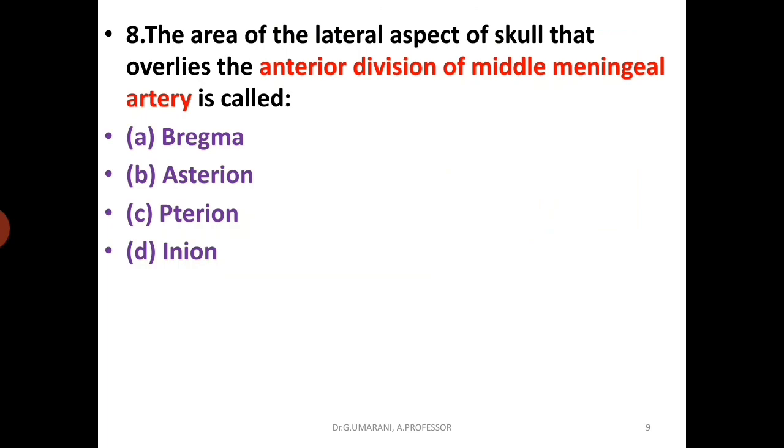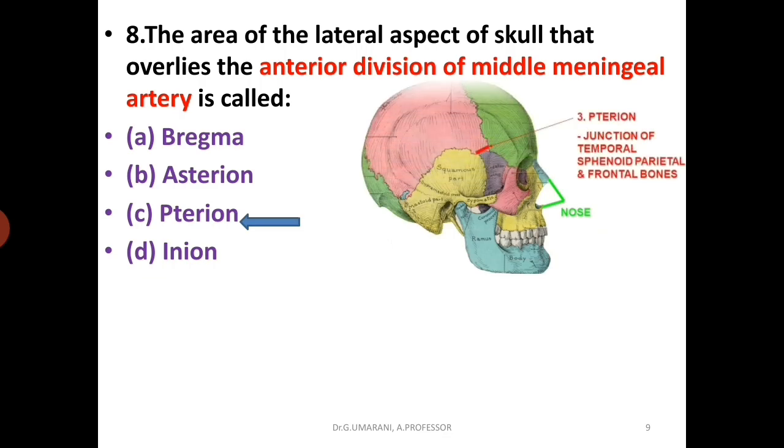The area of the lateral aspect of the skull that overlies the anterior division of the middle meningeal artery is called: bregma, asterion, terion, or inion. The answer is terion. So what is terion? On the lateral side of the skull, it is an H-shaped suture, a junction of the temporal, sphenoid, parietal and frontal bones. So that is terion.